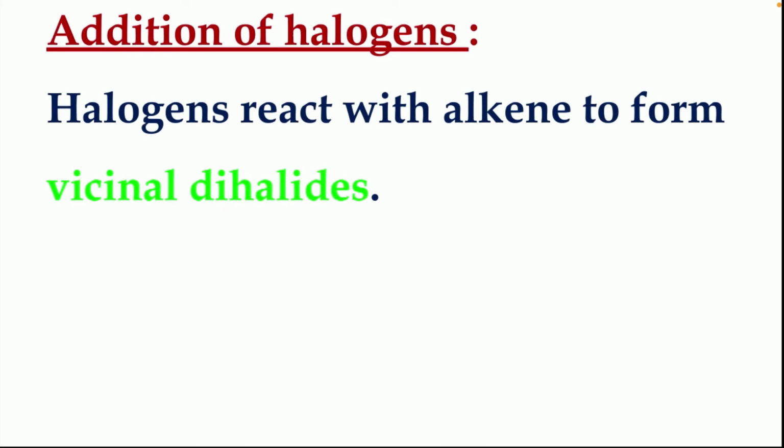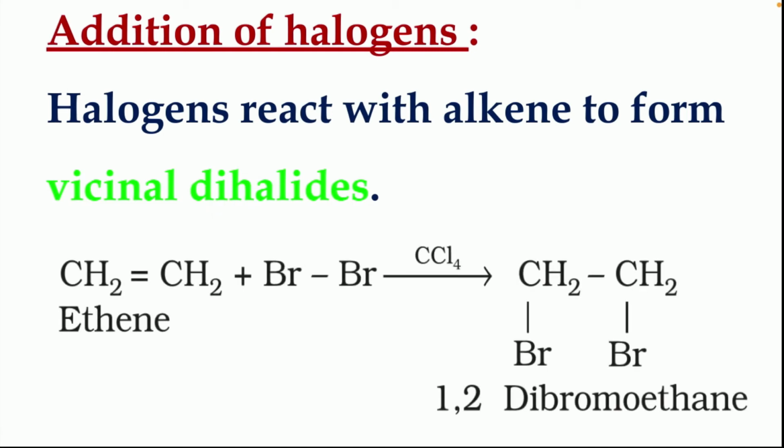Halogens react with alkenes to form vicinal dihalides in presence of CCl4. Here you see ethene CH2=CH2 plus Br2 gives CH2Br-CH2Br, that is, 1,2-dibromoethane is formed.